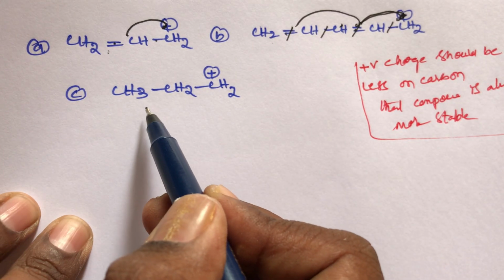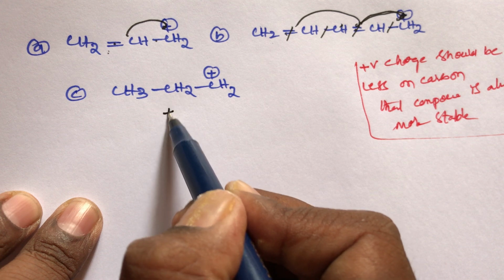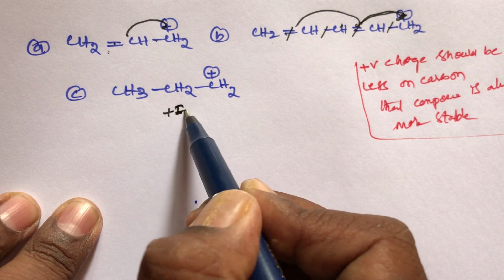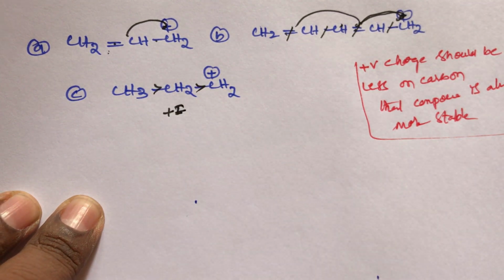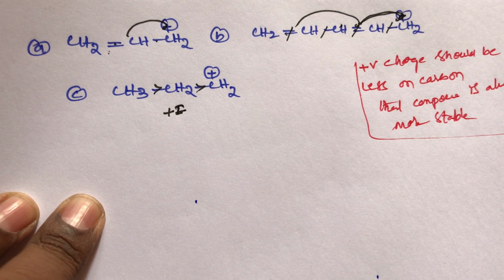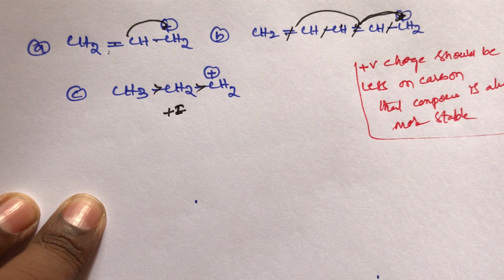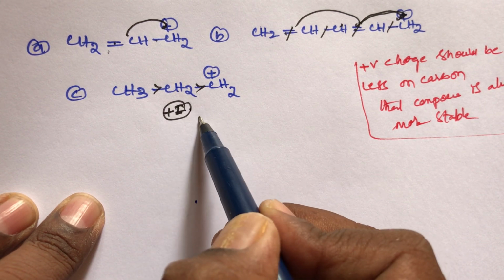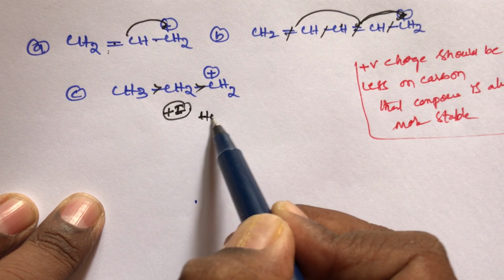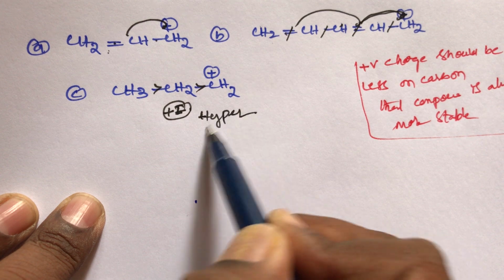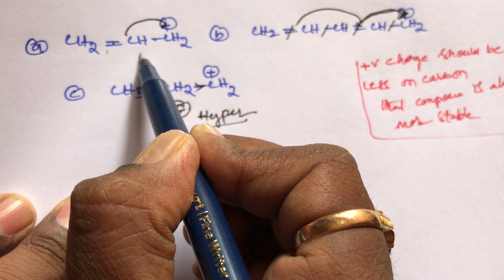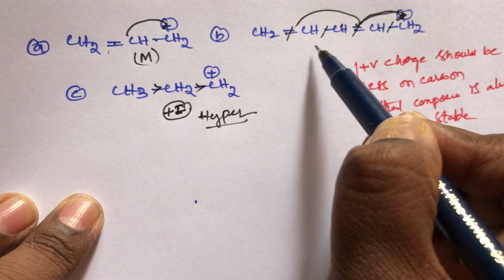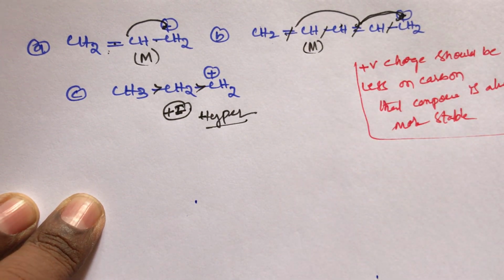And what about this compound, student? This belongs to the plus I group. What is the concept? The plus I group comes after the resonating structure. Resonating structures are more stable than hyperconjugation. Hyperconjugation is more stable than the plus I group, inductive effect. The C compound has plus I and hyperconjugation, but the A compound has resonating structure and mesomeric effect, and the B compound also has mesomeric effect.